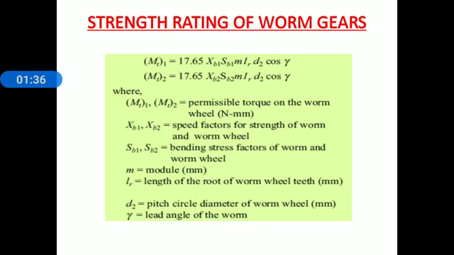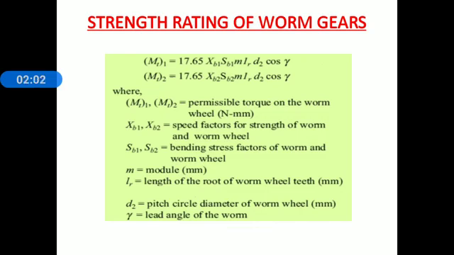torque on the worm wheel in Newton millimeter, XB1 XB2 speed factor for strength. Remember this, XB1 XB2 speed factor for strength of worm and worm wheel. SB1 SB2 bending stress factor of worm and worm wheel. M module in millimeter.